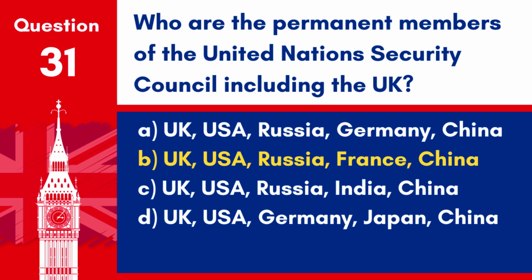Answer: B. UK, USA, Russia, France, China. These 5 countries are the permanent members of the UN Security Council, each holding veto power.